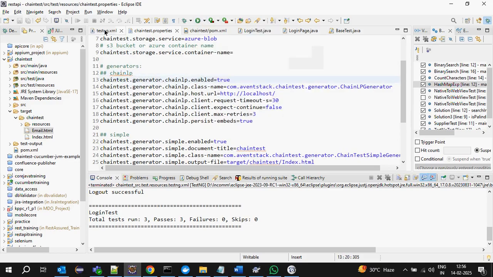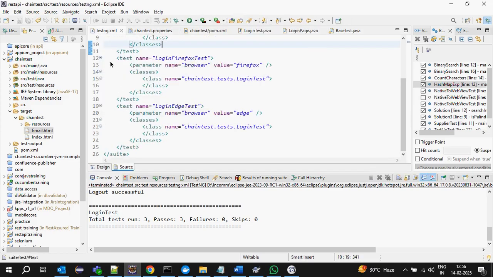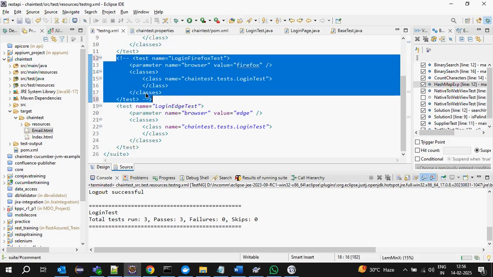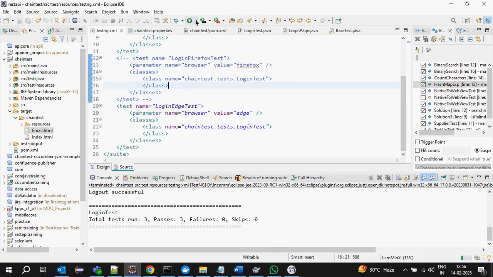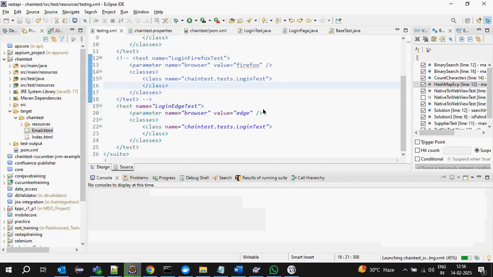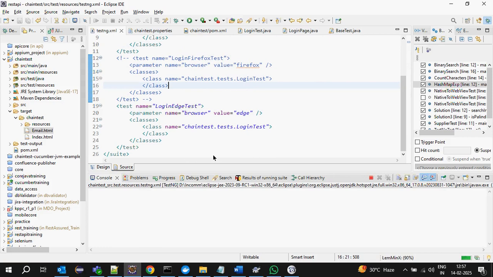Now again, I will quickly run this. Firefox is taking time, right? I will just comment it out and run only Chrome and Edge to show this quickly. Maybe this is the good part.